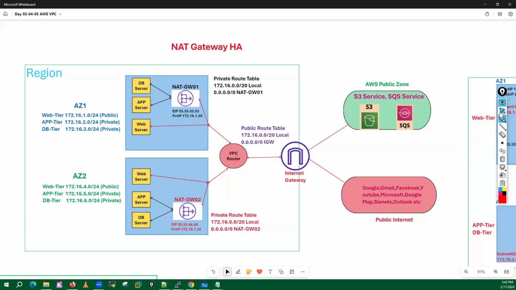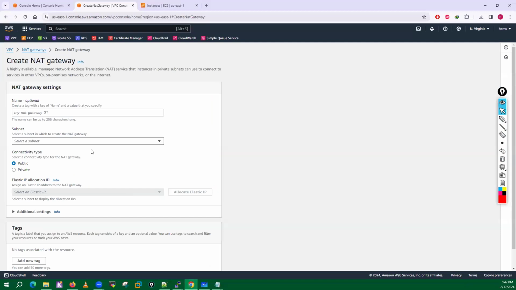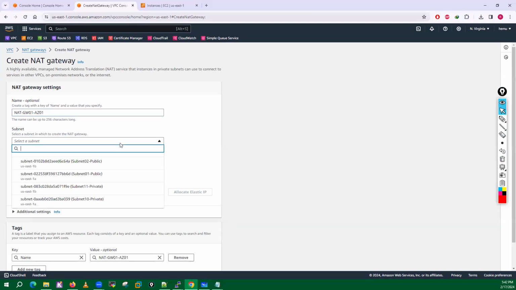So what I will do, as of now, let me just create one. And guys, remember one thing, this NAT gateway is a paid service. You have to pay the cost to AWS, just remember, right? I'll go here and I'll just put NAT gateway 01, and this particular NAT gateway I'm deploying on availability zone 1, for example. I'm not putting US East 1A here. Subnet, I will just select subnet 01 public. So guys, you have to remember one thing.